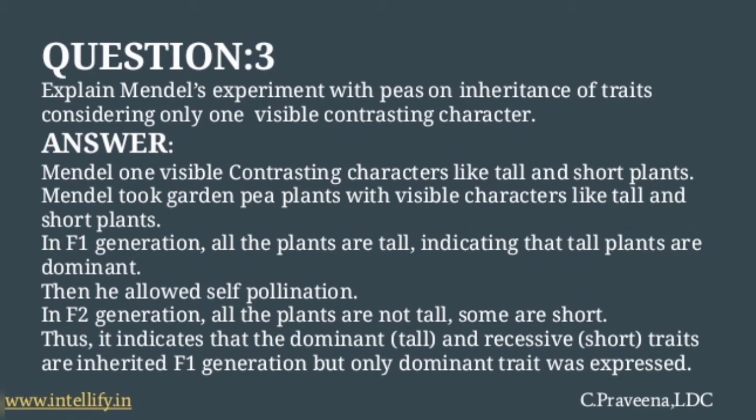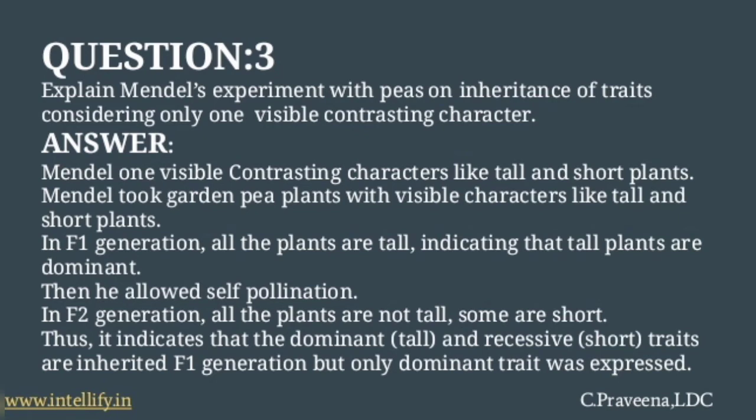Now, the third question is, explain Mendel's experiment with peas on inheritance of traits, considering only one visible contrasting character. The answer is, Mendel took one visible contrasting character, like tall and short plants. He took garden pea plants with visible characters like tall and short. In the F1 generation, all the plants were tall, and it indicates that tall plants are dominant. Then he allowed self-pollination. In the F2 generation, all the plants were not tall, some were short. This indicates that the dominant trait, which means tall, and the recessive short trait are inherited, but in the F1 generation only the dominant trait was expressed.